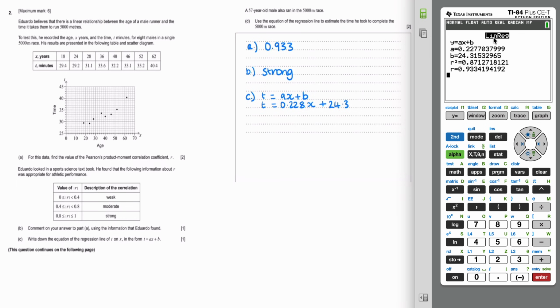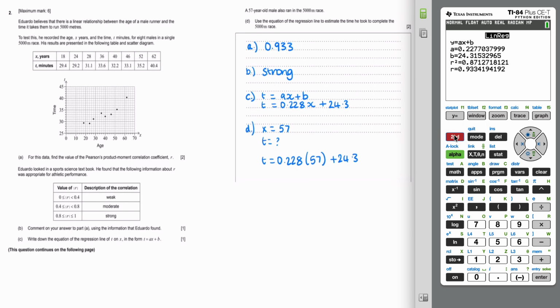And then the last part, part D, it tells you that there is a 57-year-old male, and we have to use the regression line to complete the time that he might have taken. So we can see here that 57 does fall within our range of values, so it is going to be a valid result. So we're asked basically when X is equal to 57 to find what T is equal to. So we're going to use our line of regression to help us with this. So T is equal to 0.228 times by 57, which is our X, plus 24.3.